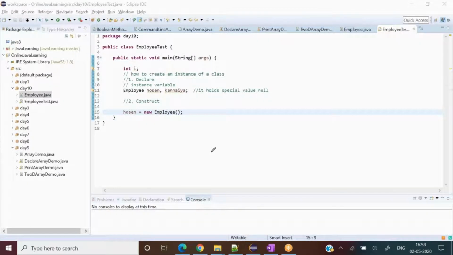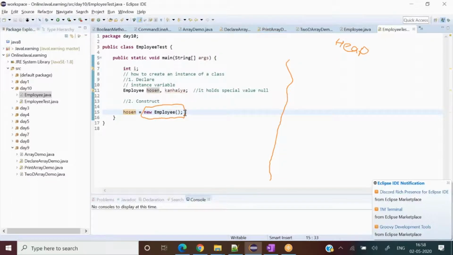So behind the scenes, there is a memory area, the heap memory area. Whenever we create this particular line, I can say, I write here like this, so that time will be saved.